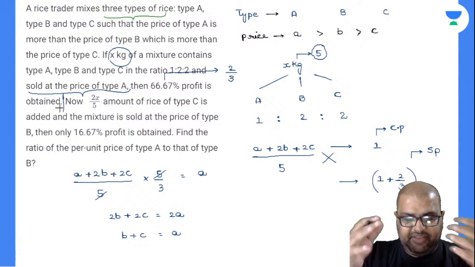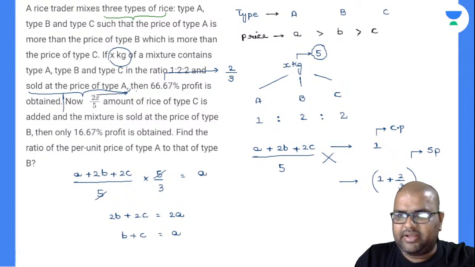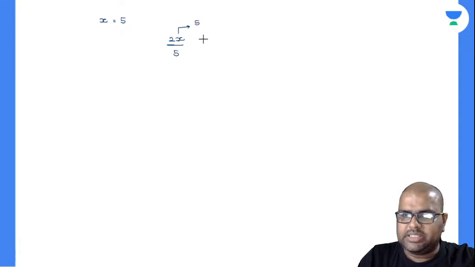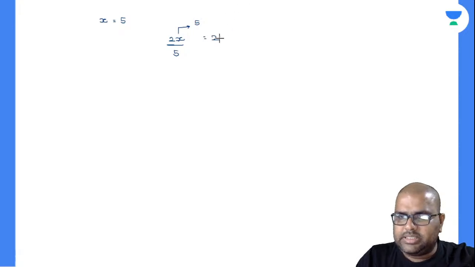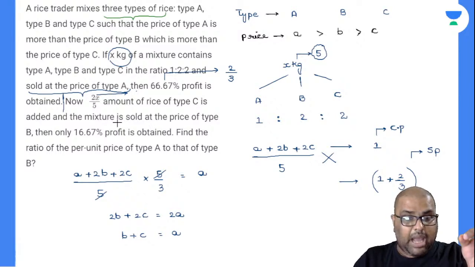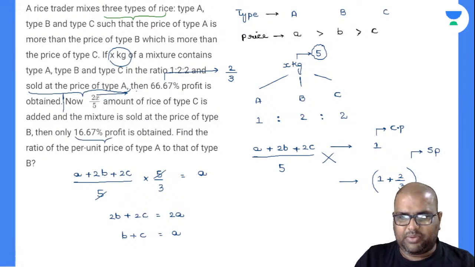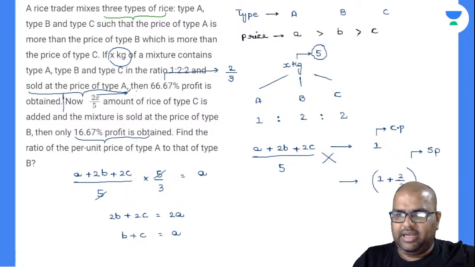Ab dekho, already we have taken the value of x as 5. Am I right or not? I took this value x as 5. I'll write down, I took the value of x as 5. If I go wrong, then I said that I'll change it. So now 2x by 5, it seems. Now 2x by 5 means x value is 5, automatically the value will be 2 kg. Okay. Let's see the remaining points also. Now 2x by 5 amount of rice type C is added and the mixture is sold at the price of type B, then only 16.67% profit is obtained, it seems. Okay, fine. Let's come back.